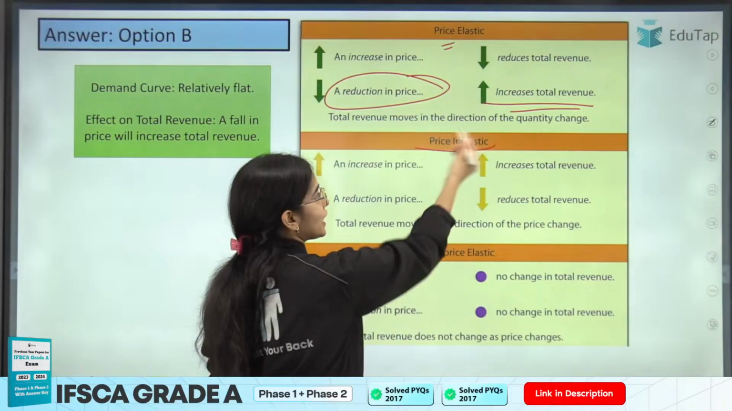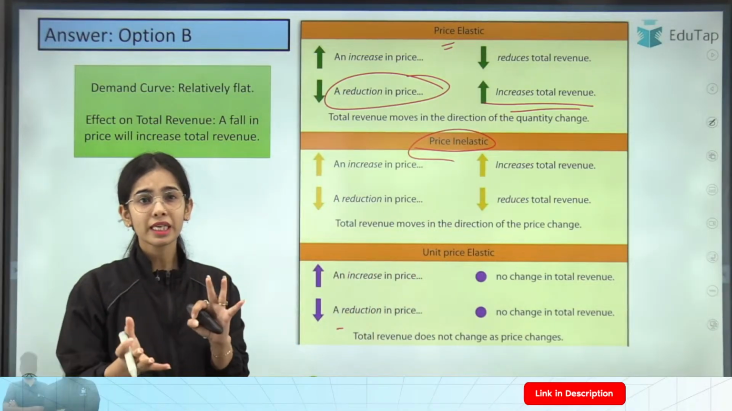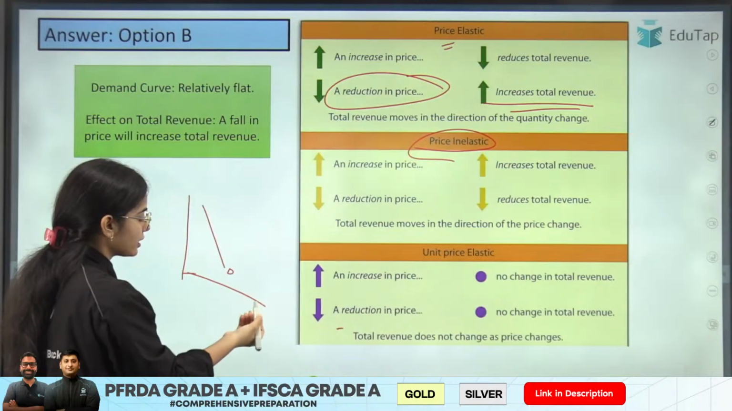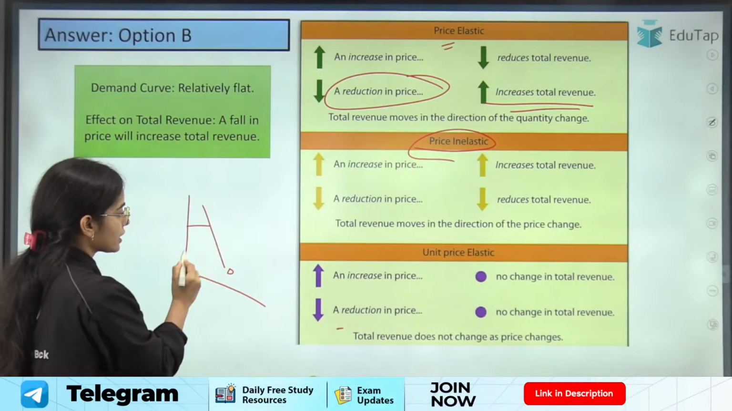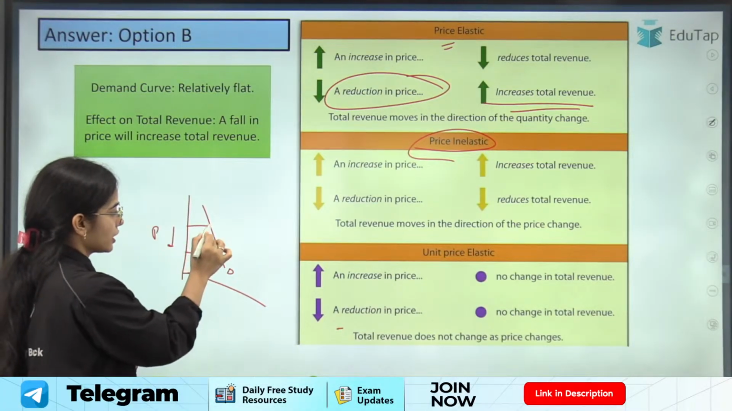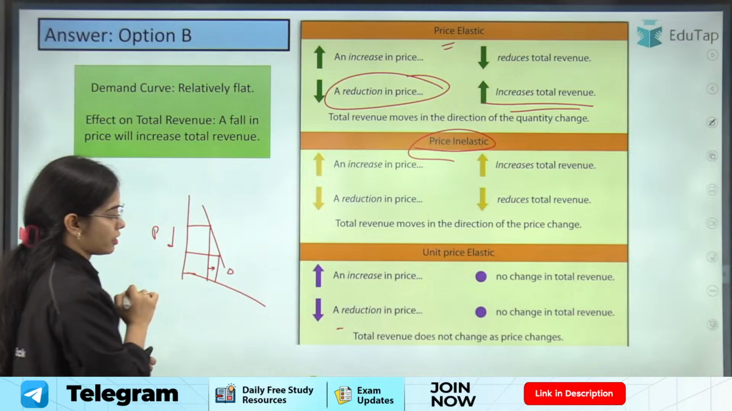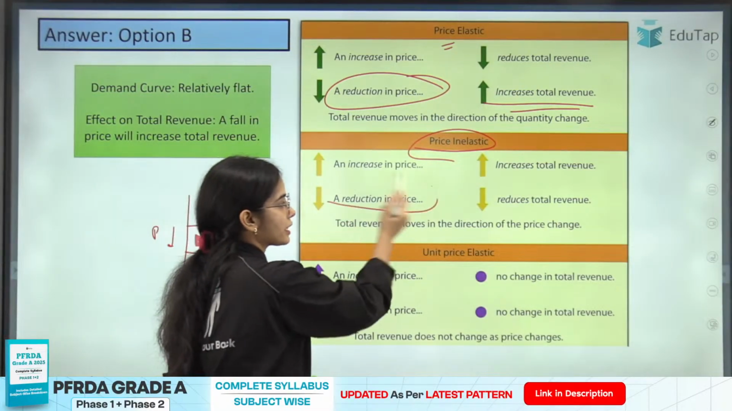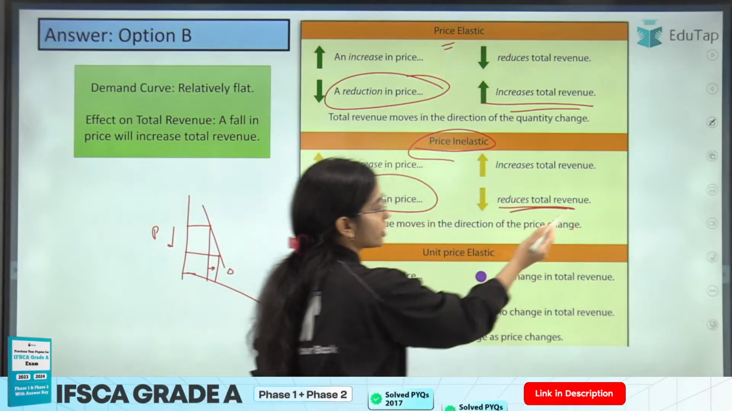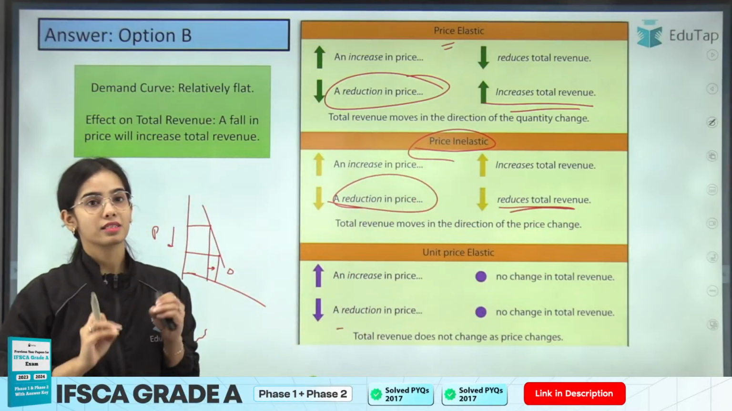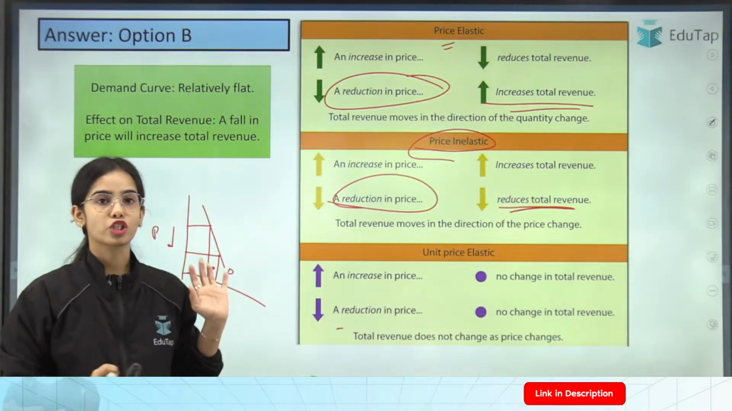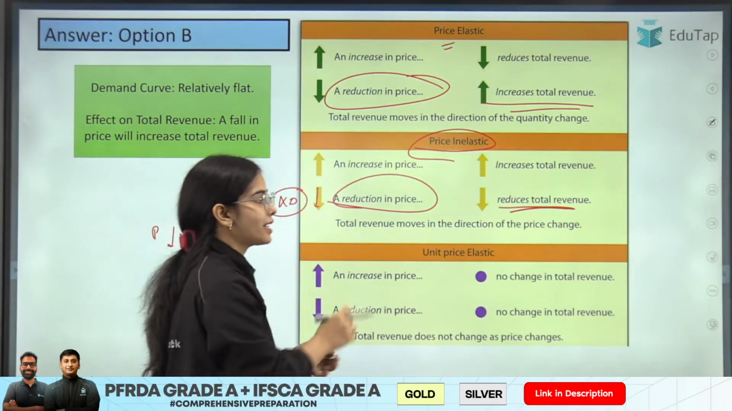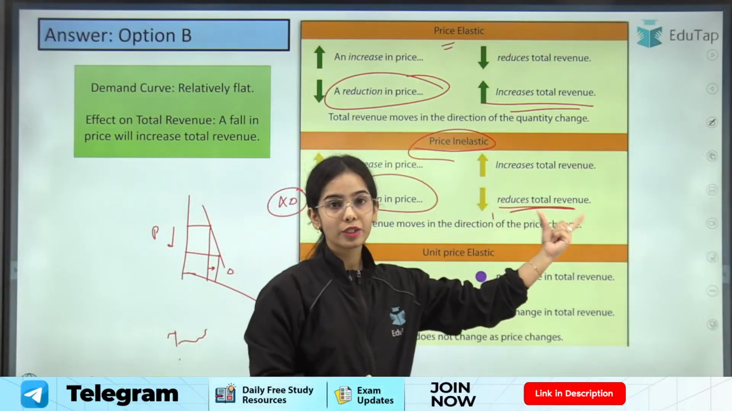In case of price inelasticity, if the demand is inelastic, that means a steep demand curve. Inelastic demand shows that with the decrease in price, there is only a very slight increase in demand. So here, if the price is decreased, it will reduce the total revenue. In case of price inelasticity, demand is not changing much. So if the price is reduced, the demand will not change much,